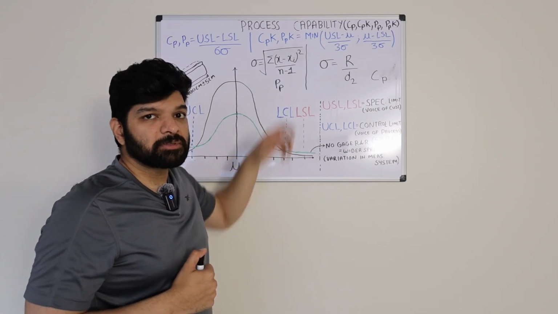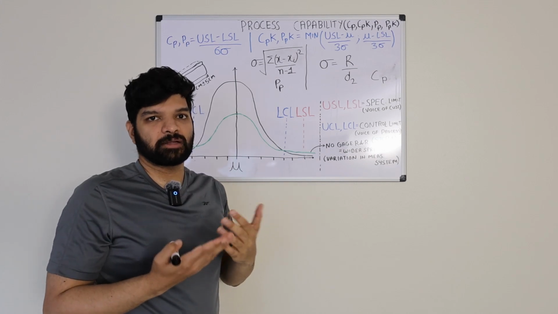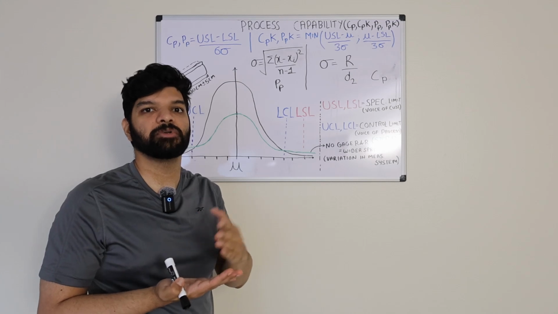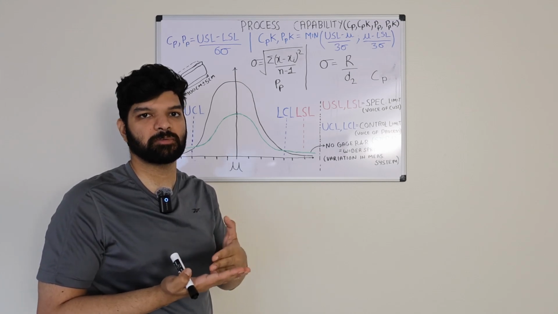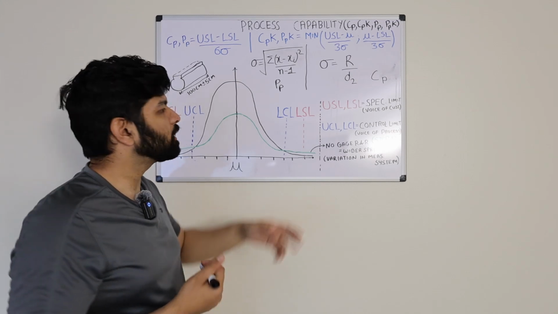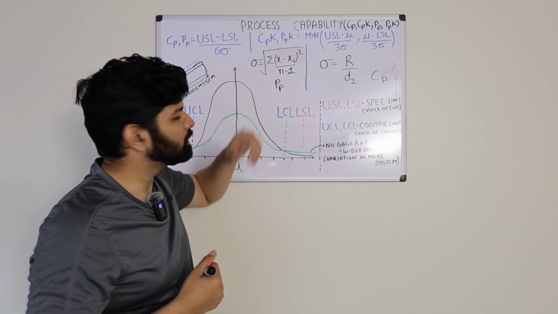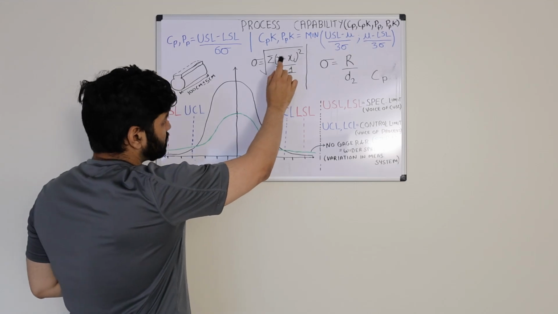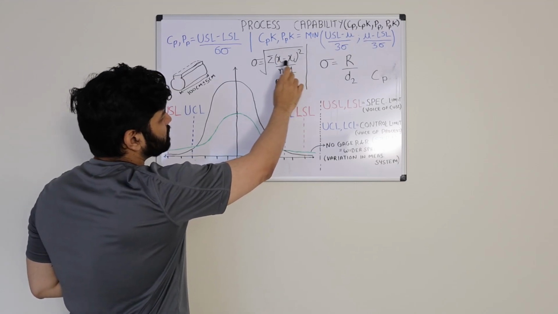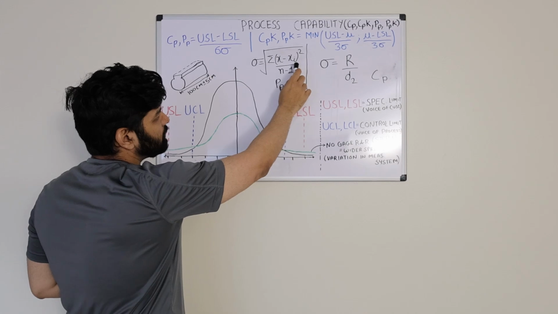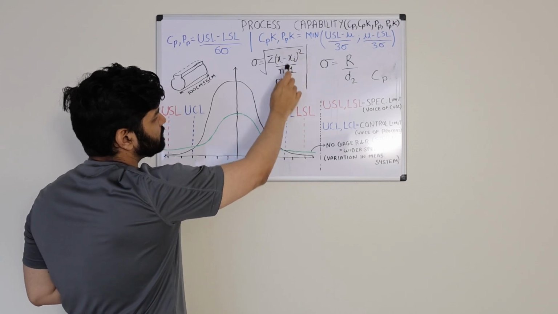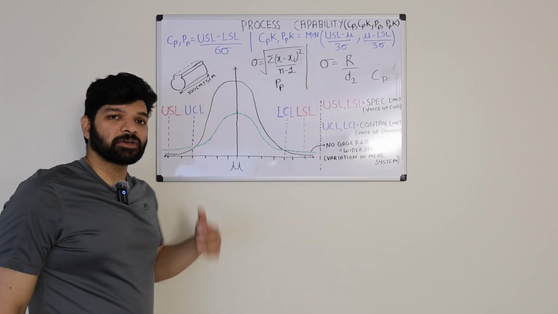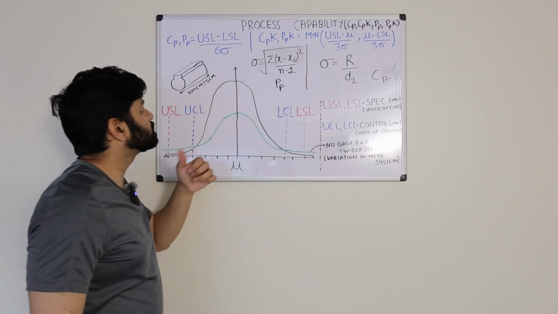Process performance capability would capture everything, like how the process is varying over shifts, during daytime, during seasons, or with the team members. Things like that are captured through the Pp index using this formula. Over here, this is the individual value, this is the mean value. So we subtract the mean value from the individual value, square it, sum each value, and then divide by the number of samples minus 1. That's how you calculate the standard deviation over here.